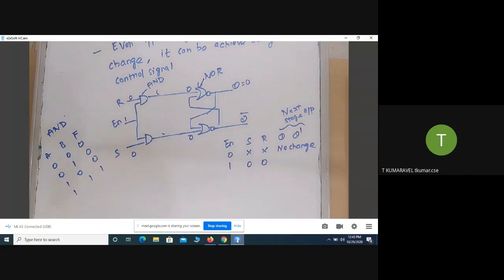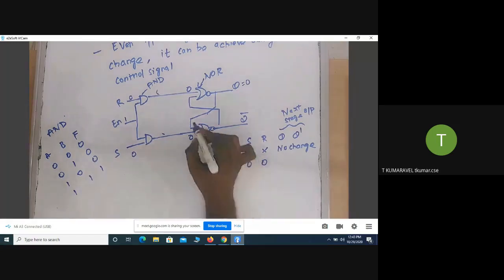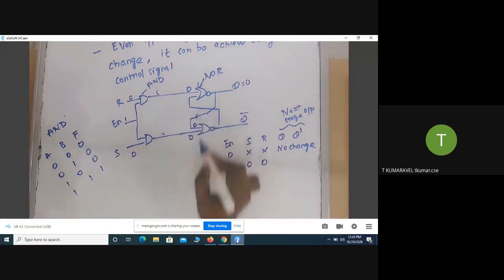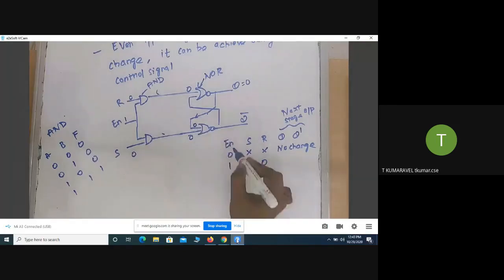If any one of the inputs is 1, it generates the output 0. But here both the inputs are 0, so in that case you take the previous stage output. So with 0, 0, what is the output of the NOR gate? 1.